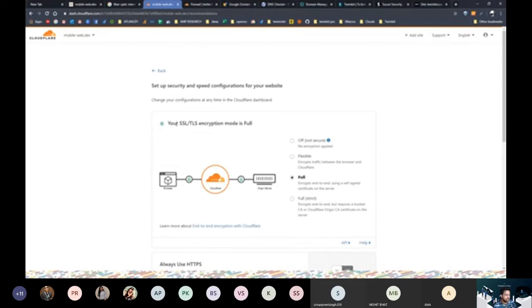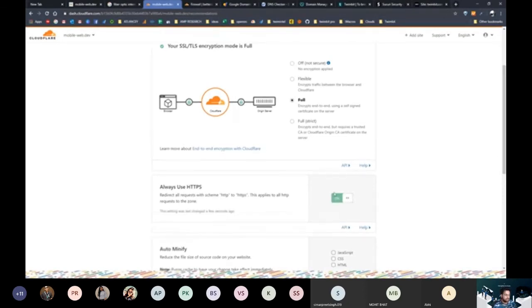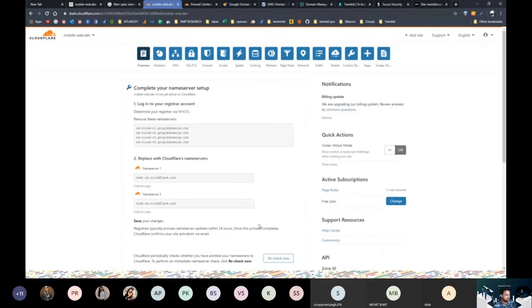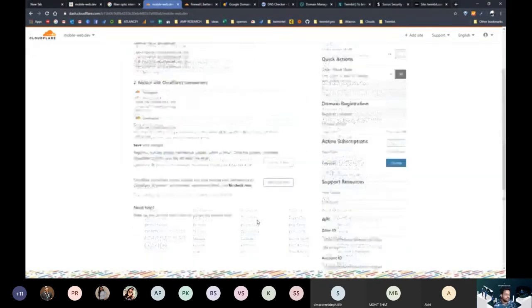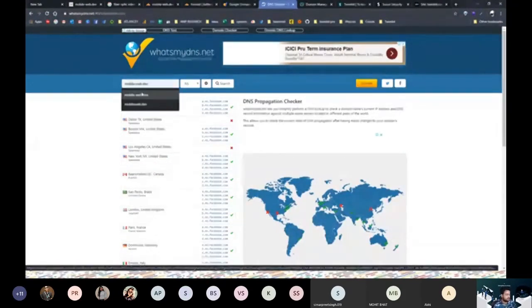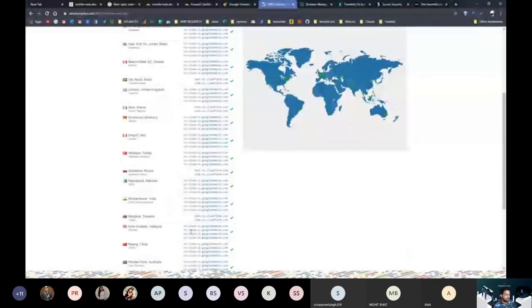Okay, now it is asking us what kind of SSL and encryption we want. Always use Full, don't use Full Strict, because sometimes this website does not have confidential information, so we don't want strict action against those who are not using it. So we'll just use the Full one. And we'll click on Always Use HTTPS, so even if the request comes as HTTP, it will be forwarded as HTTPS. And let's also minify JavaScript, HTML, and CSS, a good practice, and done. So that's it. Our CDN is configured. And now as soon as all the requests get the new DNS address, we'll have our own CDN.